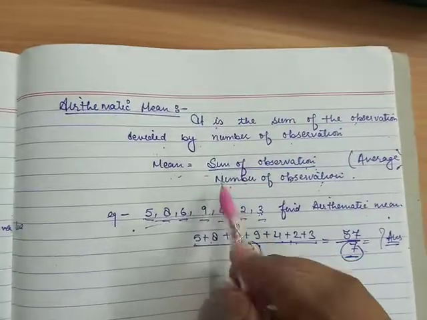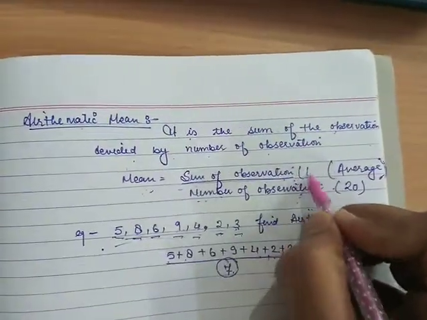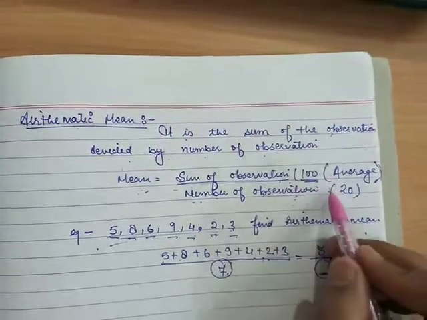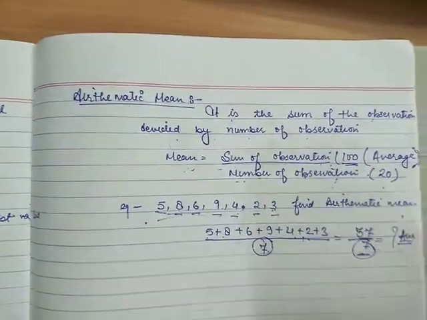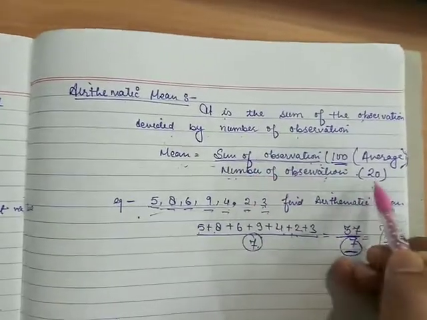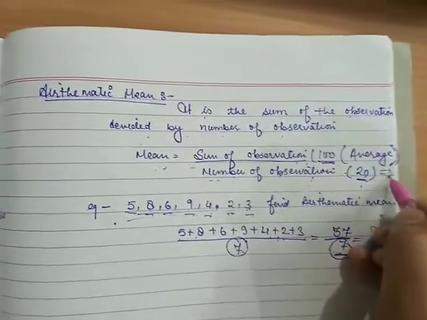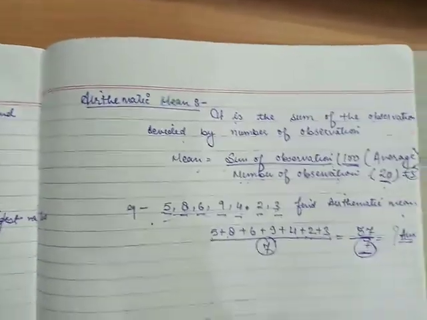We can see here that number of observations will be 20 and sum of observations will be 100. Then we will cancel the values and get the resultant quotient, that will be our answer. 100 divided by 20 will be 5. So our answer will be 5.